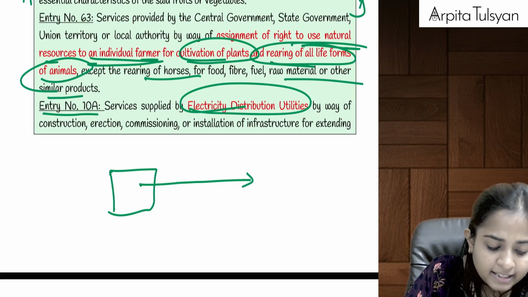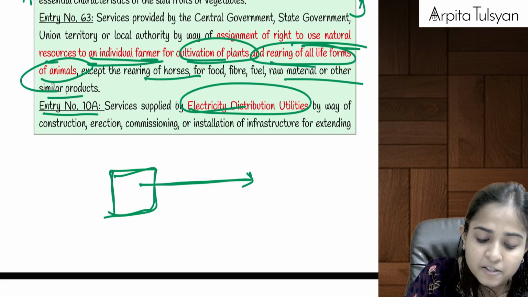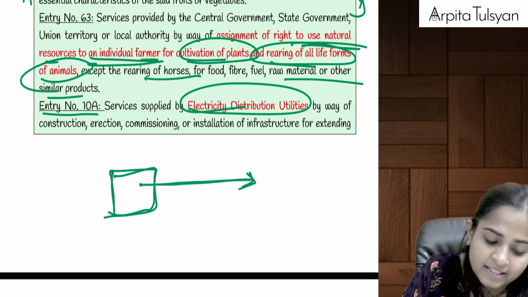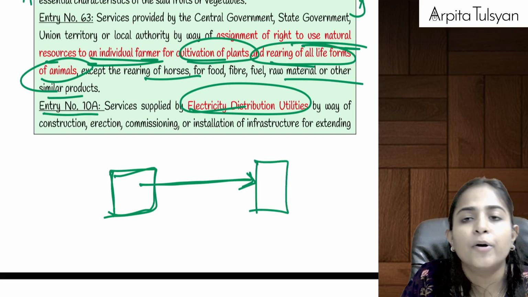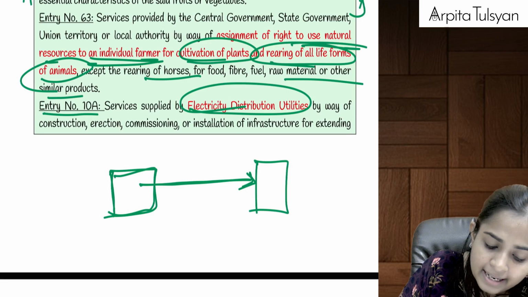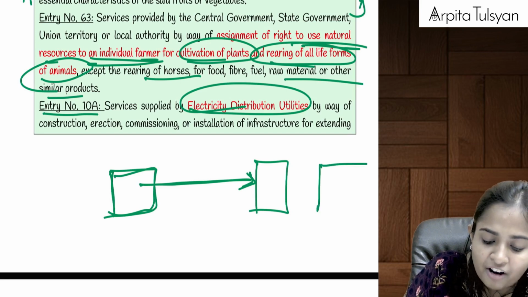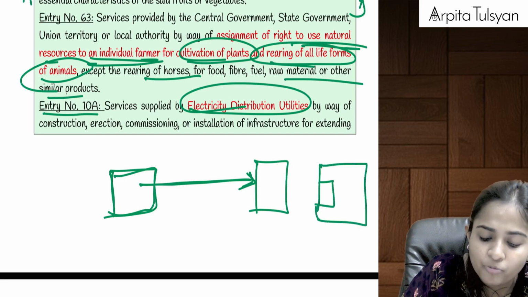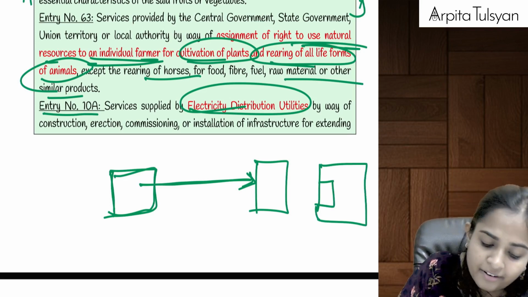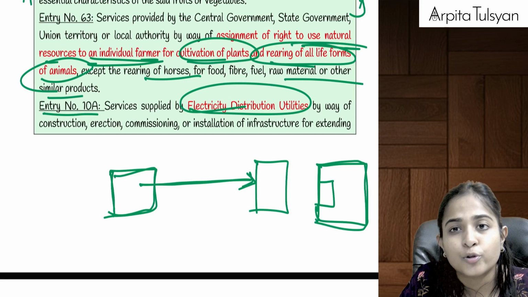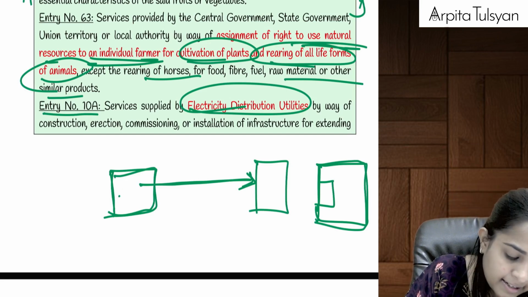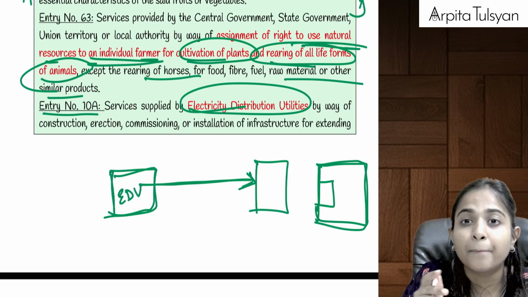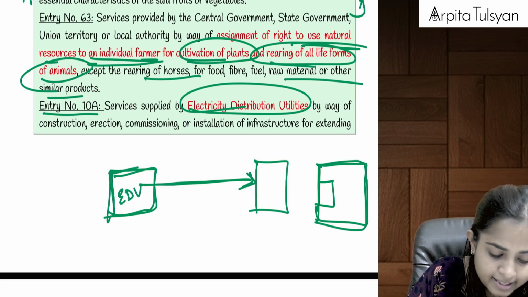So the electricity distribution utility has provided electricity up to a particular point. But let's say my farming land is here and my tube well is situated here. My agricultural land is here, and I will also need electricity at my agricultural land. But the electricity distribution utility, the company which is distributing the electricity, is situated here.